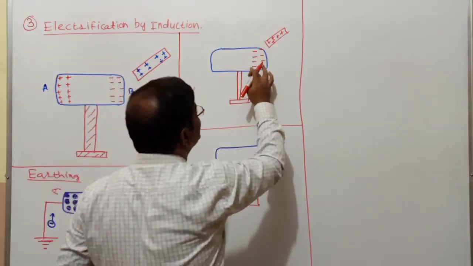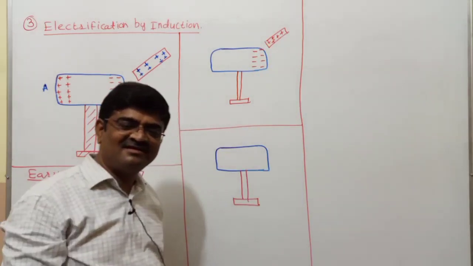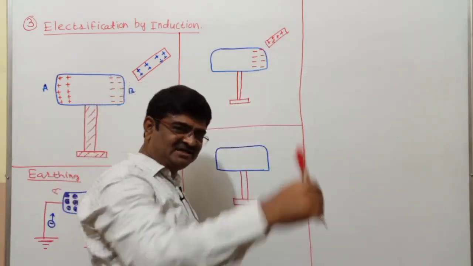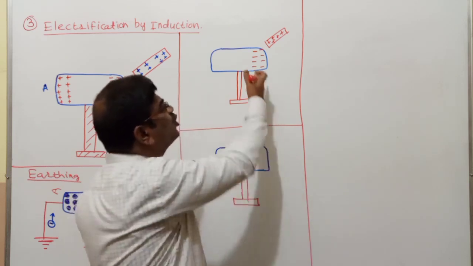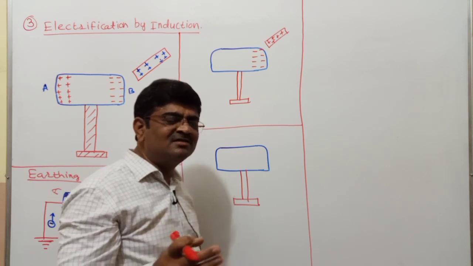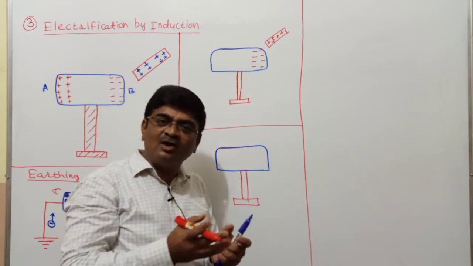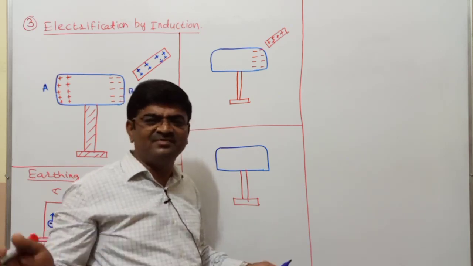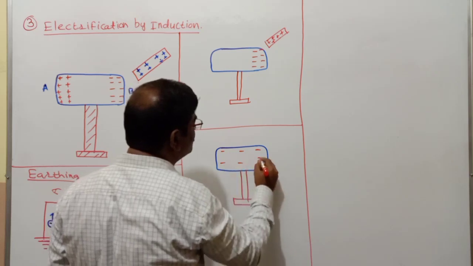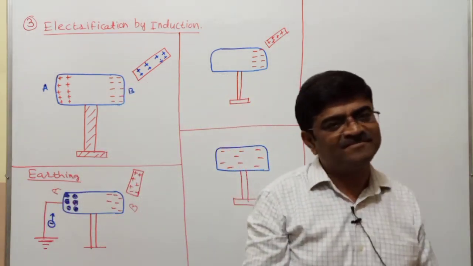The negative charge was held over here because of attraction. When you remove that attraction, the glass rod itself, what would happen? No longer are they held there, no longer will they be at the end B. Rather, because of the mutual repulsion, they will get distributed, and you see all those electrons getting spread over that conductor.